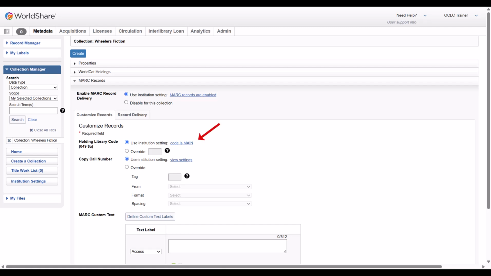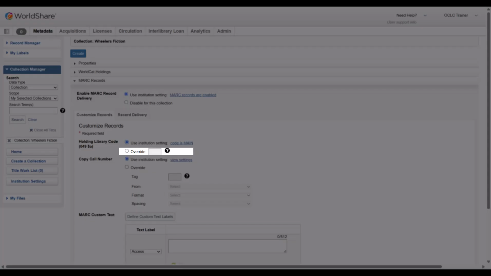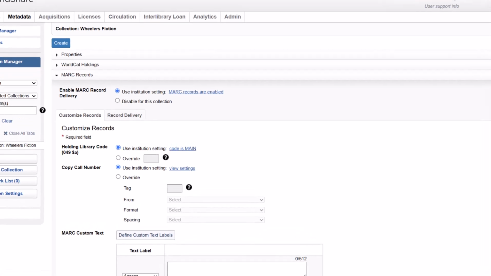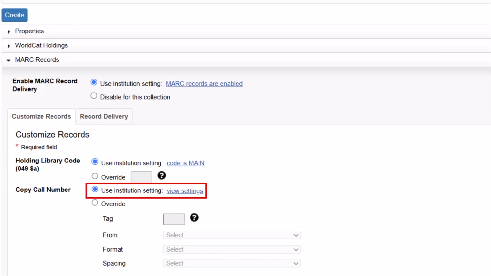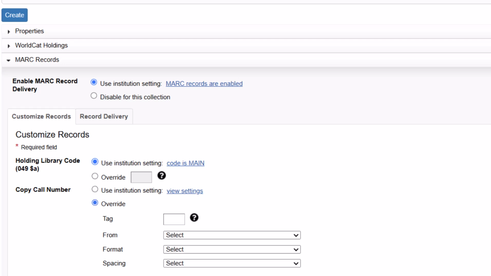Your default holding library code shows. To use a different code for this collection, choose Override and enter the new holding library code. Under Copy Call Number, click Use Institution Setting to use the option in your institution settings. However, to customize it for this collection, click Override. Note that values can only be overridden if the specified tag is mapped in your institution settings.